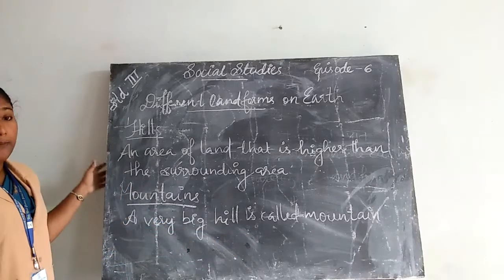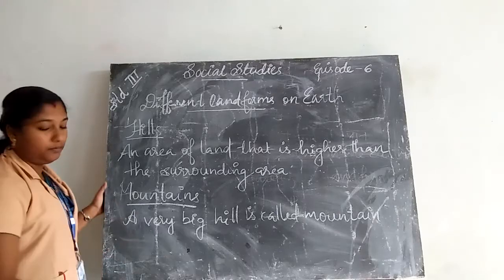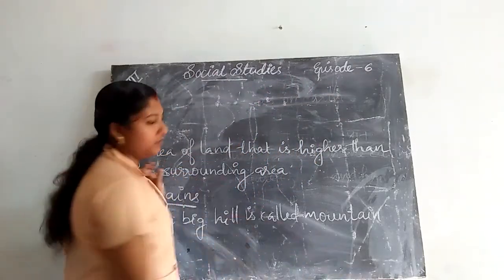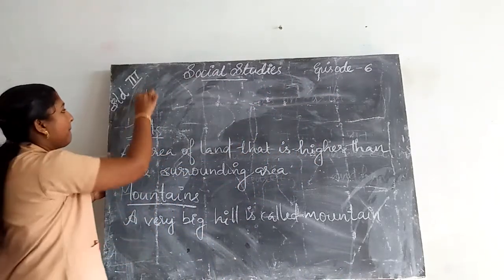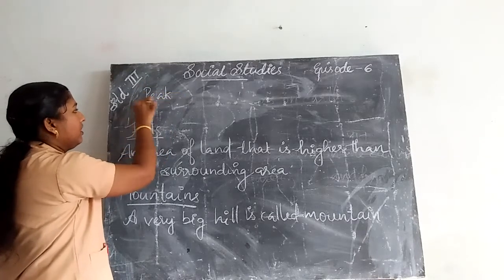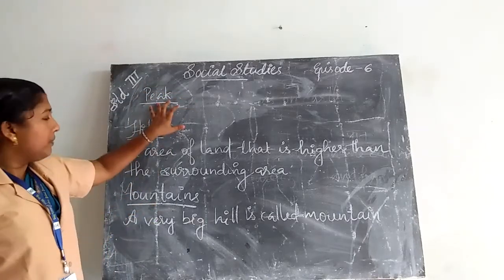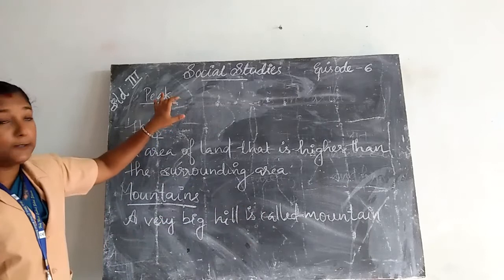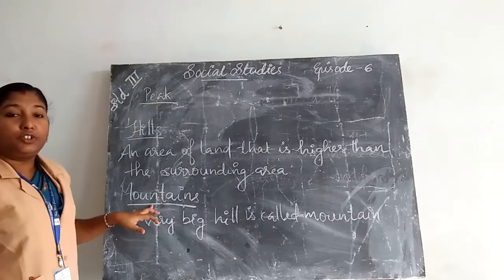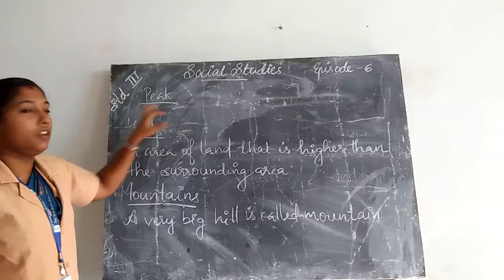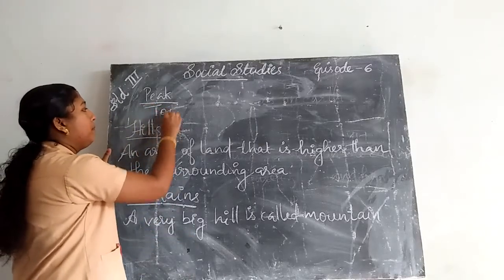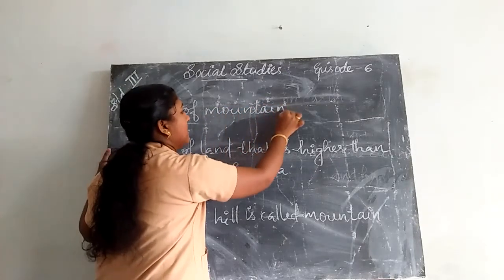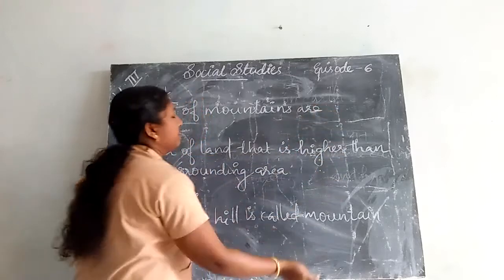Next one is peak. The top of a mountain is called a peak.